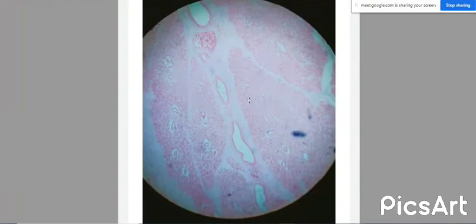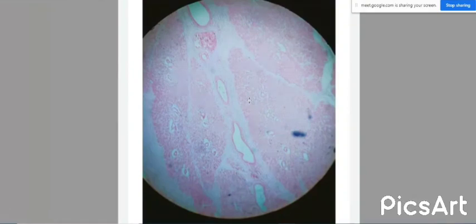So this principle, that is the duct system, the connective tissue septum, lobules, lobes, all the basic anatomy or basic histology of the glands, is the same. The only difference is the type of acini present in it.